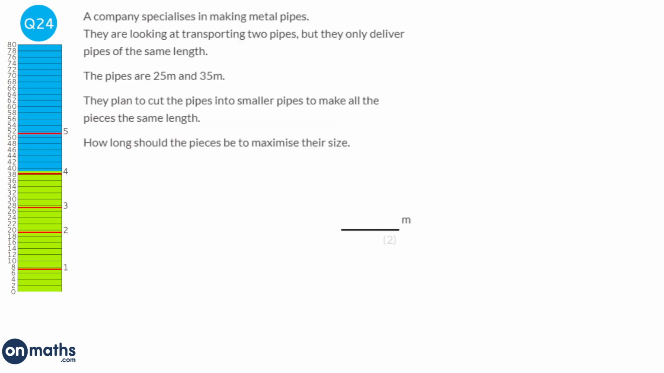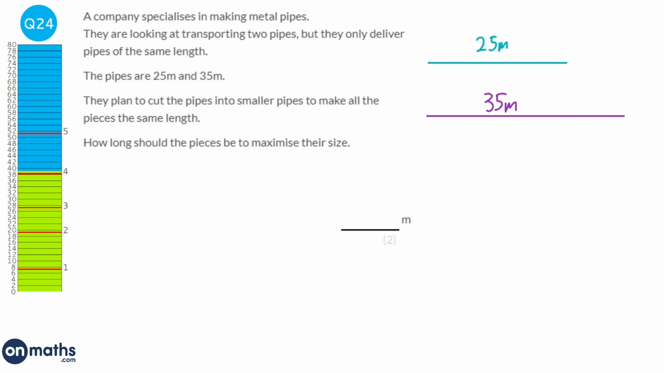So if we imagine we've got the 25 metre pipe here, and we've got the 35 metre pipe here. The question's basically asking us what can we cut all these pipes into, and they all have to be the same length, that will fit with the 25 metre and the 35 metre. And essentially what this question's asking is, what is the highest common factor of 25 and 35?